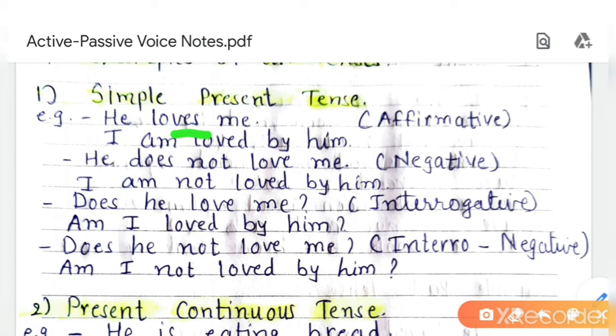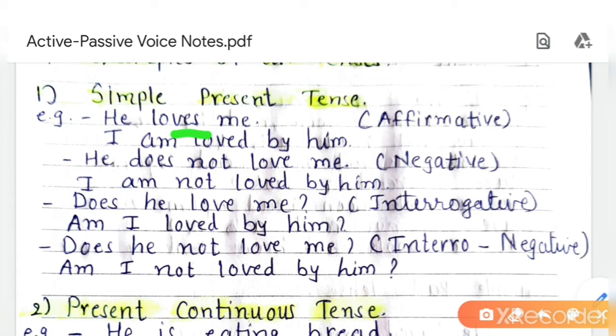Here I have bifurcated all the tenses, but in exam, if sentences of all tenses come together, then how will you identify that? I am explaining to you. He loves me. Loves, es is given. It means surely it is simple present tense. If instead of loves it is given he loved me, then it is past tense. But here he loves me, so it is present tense.